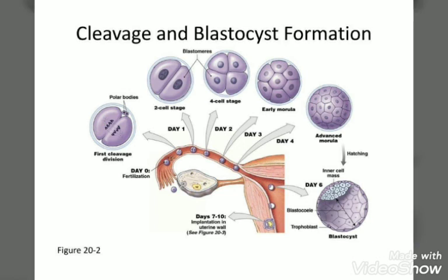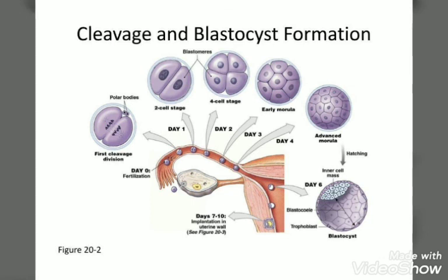After formation of the trophoblast, the embedding of the blastocyst into the endometrium wall of the uterus occurs, and this process is called implantation.